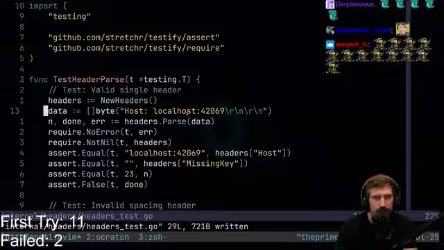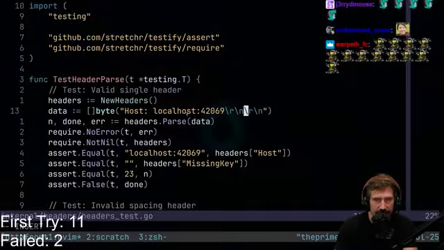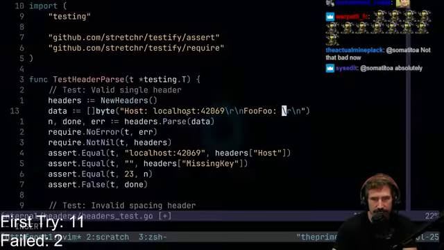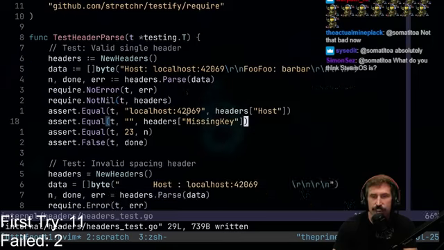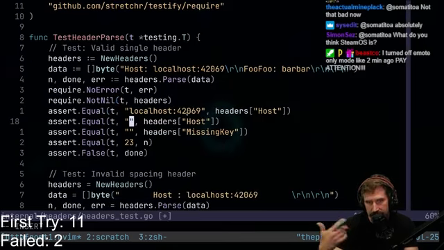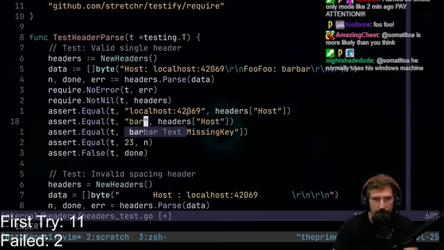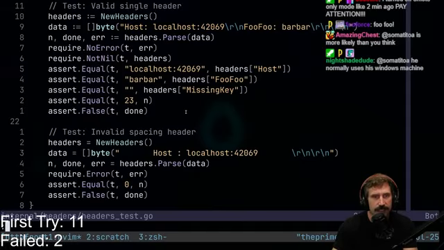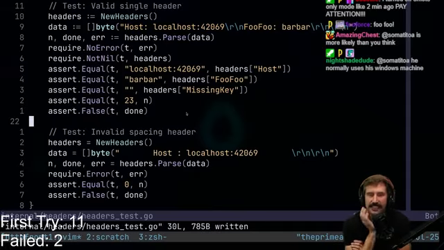Let's also, I feel like this is a bit of a cheating example. You know what I mean? So let's also have foo-foo, and that should have bar, right? Let's at least get two. At least let's parse out two things, right? Bar. Ooh, can you hear that lightning? Foo-foo, right? Okay.